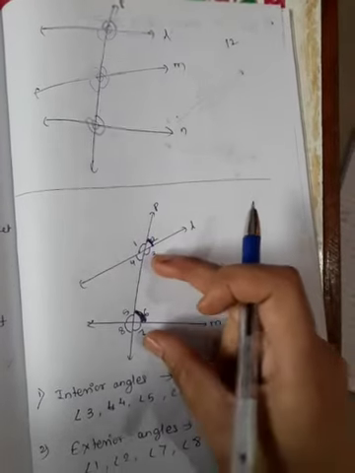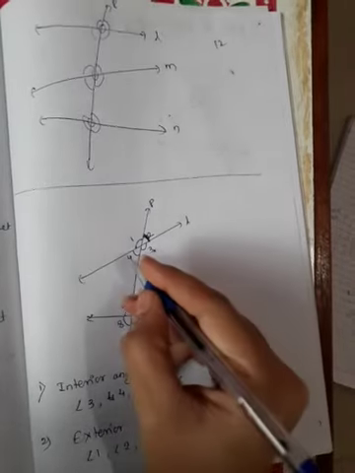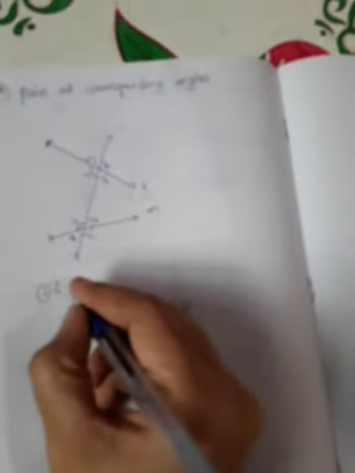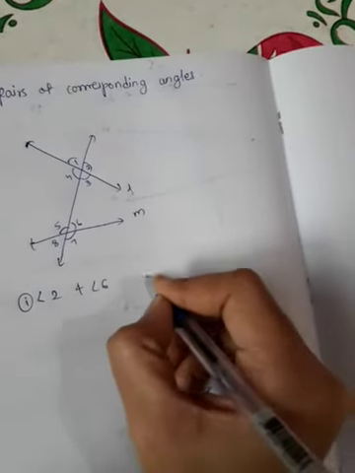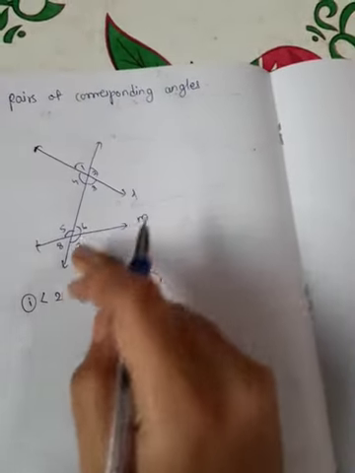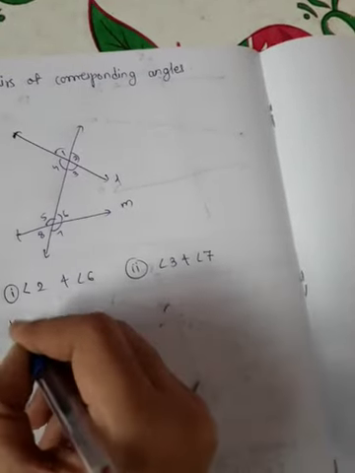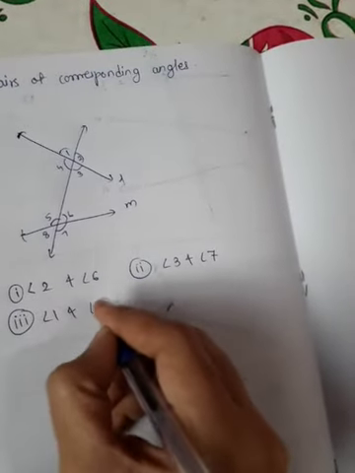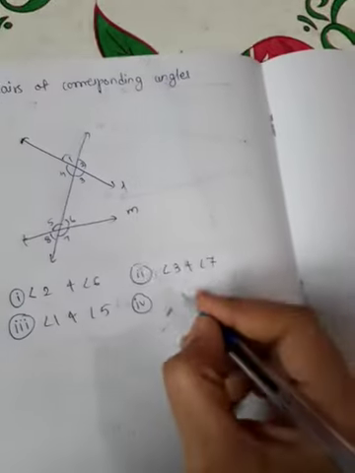Also 3 and 7, this is also a pair of corresponding angles, and 4 and 8, and 1 and 5.